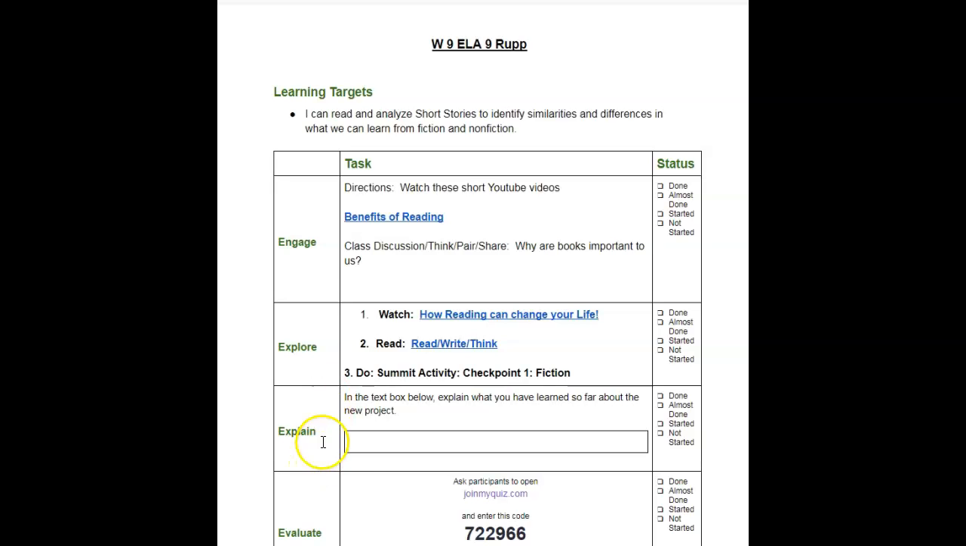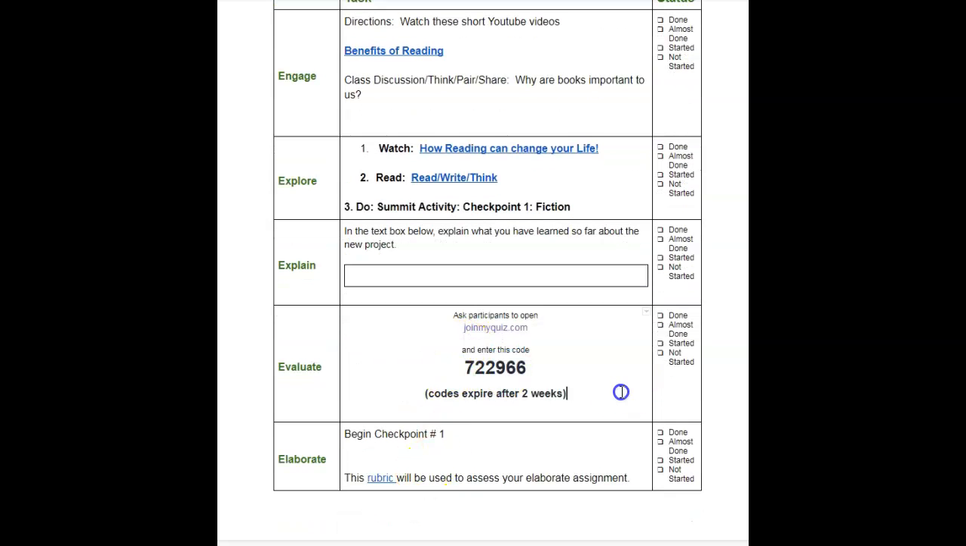In the text box below, explain what you've learned so far about the new project. Then come down here and do a quiz, but understand that quizzes do expire. The code expires after 2 weeks, so it's a good idea to get started as soon as you are able to. And elaborate is going to be checkpoint number 1. So let's go to the summit and take a look.